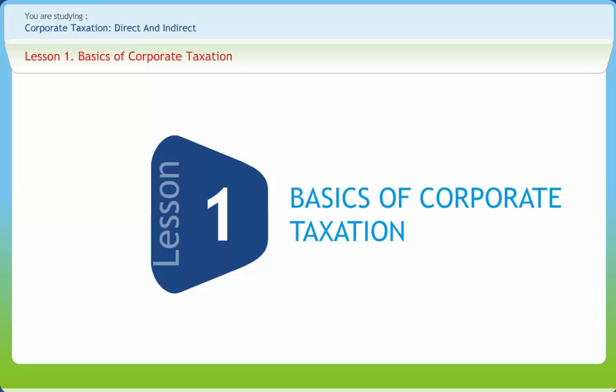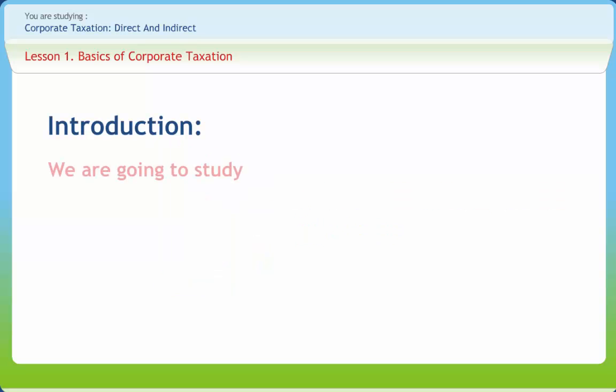Basics of corporate taxation. So firstly, we should know the meaning of tax. A tax may be defined as a pecuniary burden laid upon individuals or property owners to support the government. A tax is not a voluntary payment or donation, but an enforced contribution exacted pursuant to legislative authority, and is any contribution imposed by government whether under the name of toll, tribute, impost, duty, custom, excise, subsidy, aid, supply, or any other name.